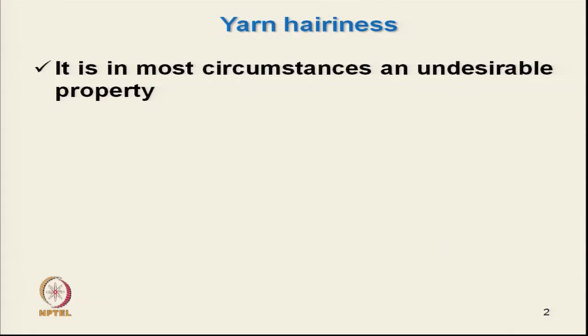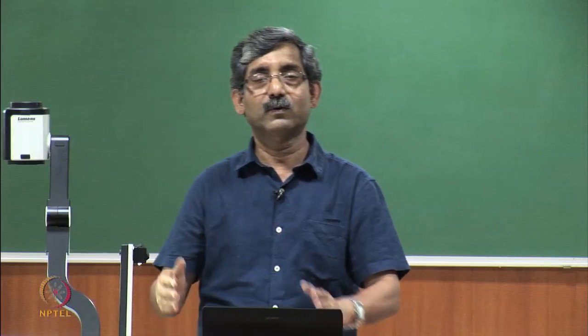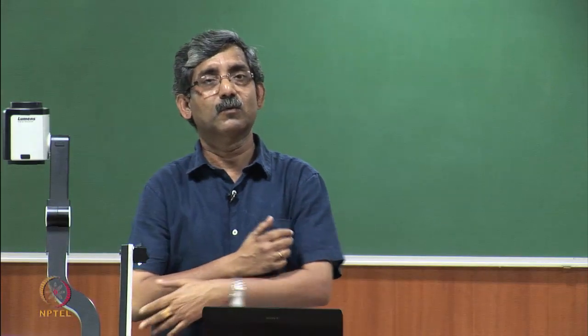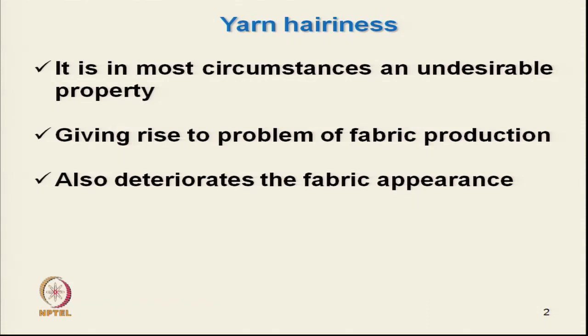If at all some hairs are there, there are techniques to eliminate them, like singeing and shearing. Also, the ring spun yarn like compact spun yarn was developed where the hairs are almost absent. The problem is not only the visual appearance, but it also creates problems in the production of fabric, and it deteriorates the fabric appearance due to the protruding hairs.